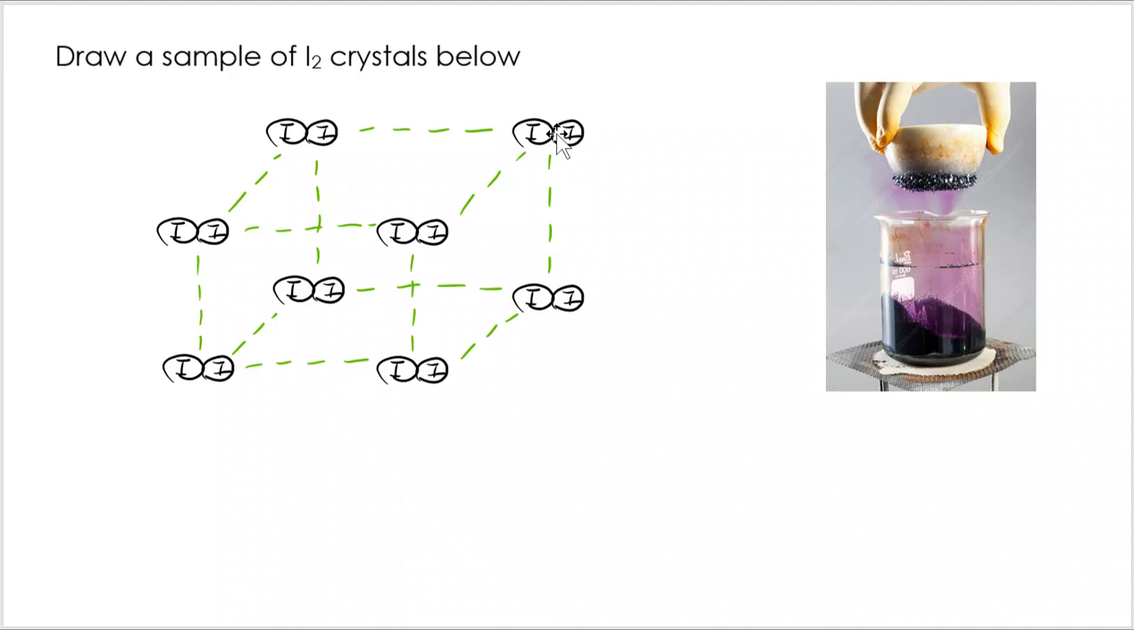Now, because they're weak, that's why iodine will sublime at a relatively low temperature with very little heat energy needing to be added. Just as background, subliming is where we go from a solid directly to a gas and we bypass the liquid phase. And that's something that we see with iodine crystals.